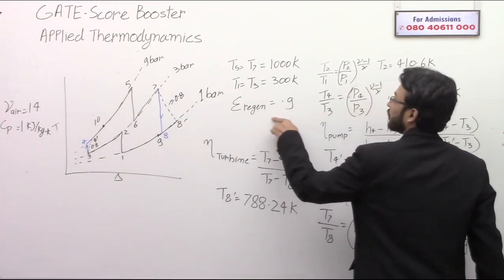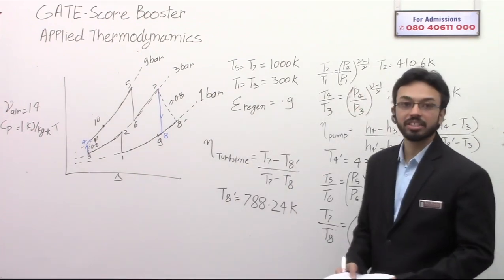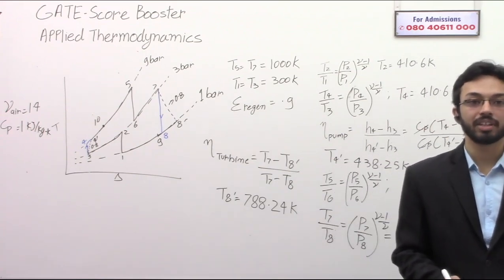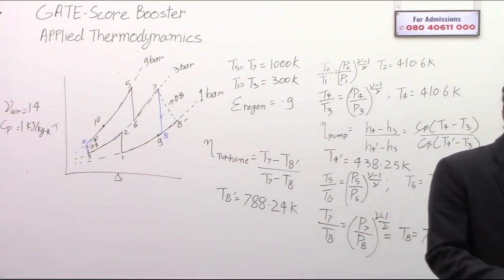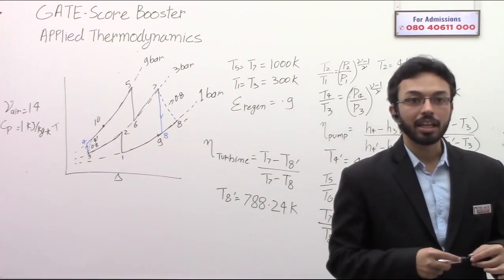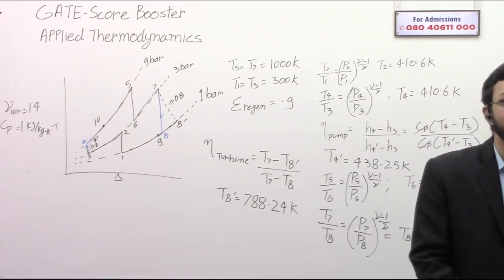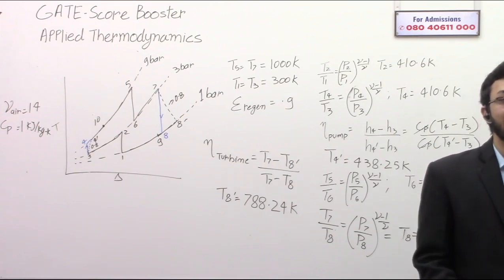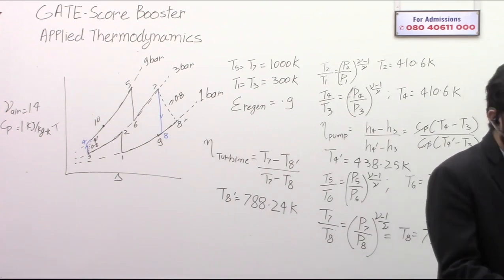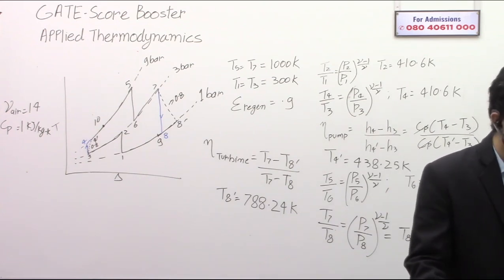Okay, now comes the last part, the last information: the effectiveness of the regenerator. Can you tell me between which parts the regenerator is working? What is the regenerator actually doing? Let me show you the plant diagram. Maybe that will be helpful.